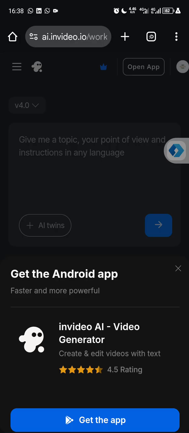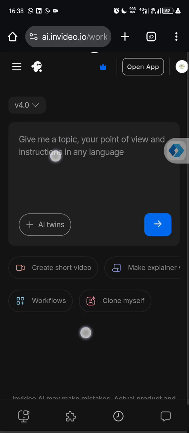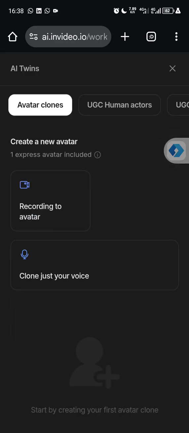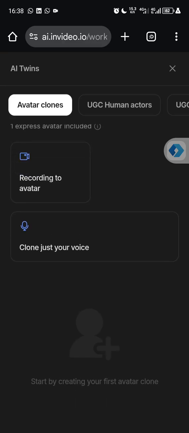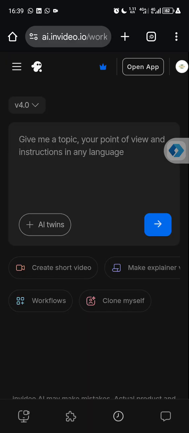I could have shown you an example, but when you register and get over to this dashboard, this is how it looks. Just make sure you follow this step. Anything you don't understand, you can chat me up and I will show you how to do that. Here you can even create something for AI twins, recording, avatar, clone your voice to create videos. It has so many features you can use when creating videos with InVideo.